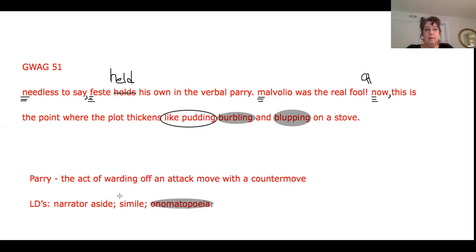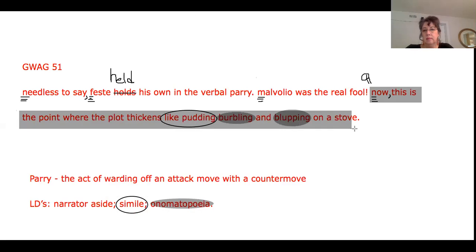That's our simile, right? And then this whole part, let's see, right here. That all is a narrator aside. There we go, just to give you a feel for what all those pieces and parts are.